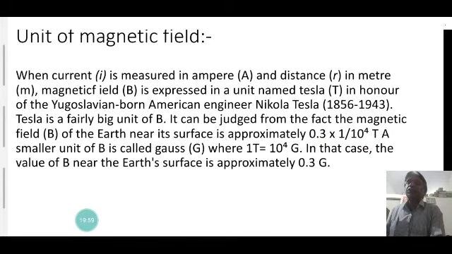The magnetic field is a vector quantity. It has both direction and magnitude. The direction of the magnetic field is from the North Pole to the South Pole; the field lines emerge from the North Pole and merge at the South Pole. Its unit is Tesla, with the conventional symbol T, and also Gauss. Gauss is a smaller unit, Tesla is a very big unit.